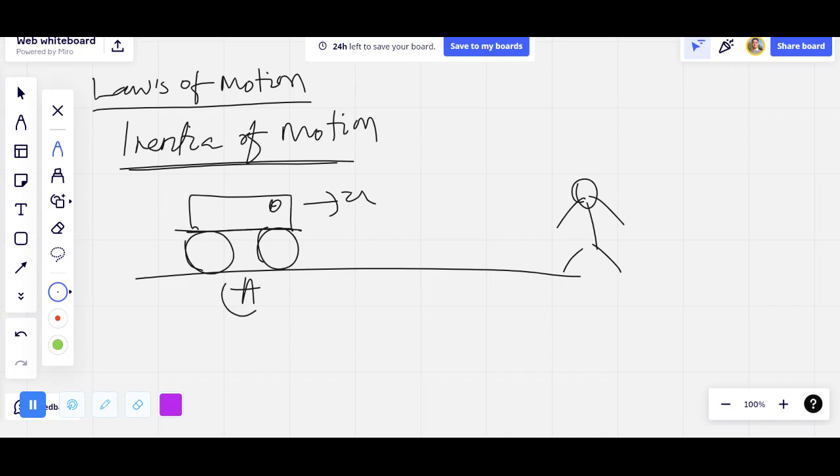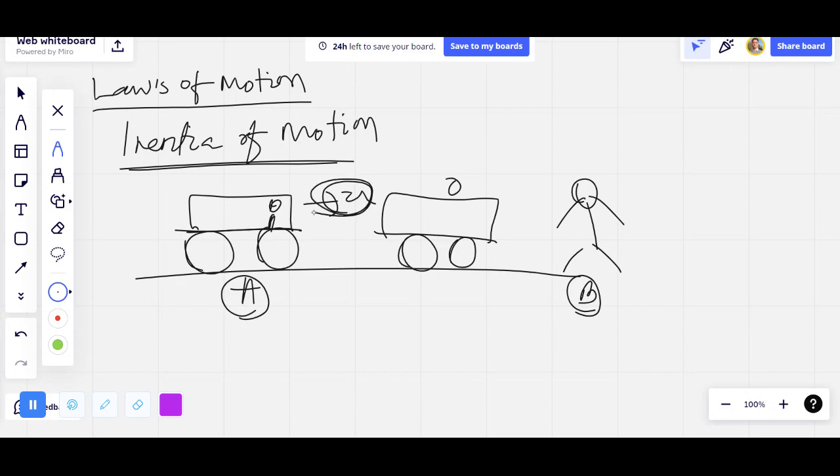Let the car be at A and the boy at B. After applying the brakes, after some time the car's velocity becomes 0 at position C, which means there is a decrease in velocity due to the application of brakes.